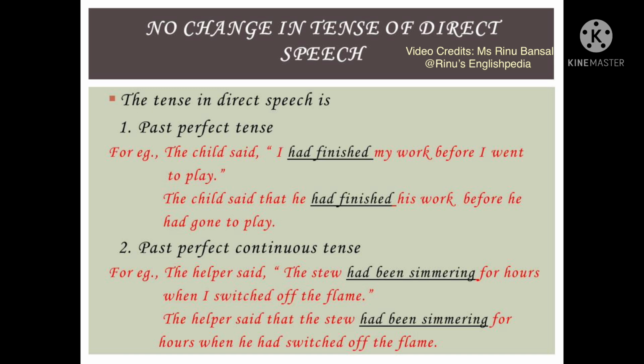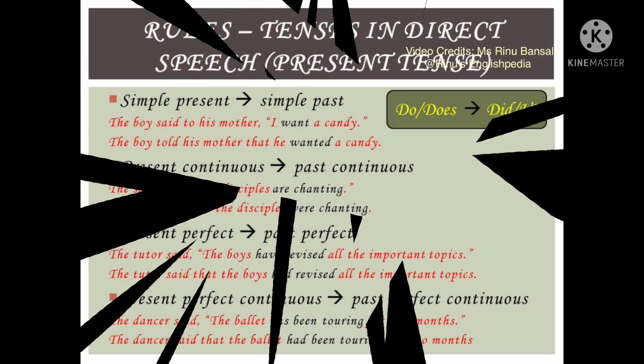As you can see, had been simmering is in the past perfect continuous tense, and therefore in the indirect speech it does not change. However, switched off the flame, this switched off verb is in the simple past tense, and therefore it changes into the past perfect tense, that is, he had switched off the flame.